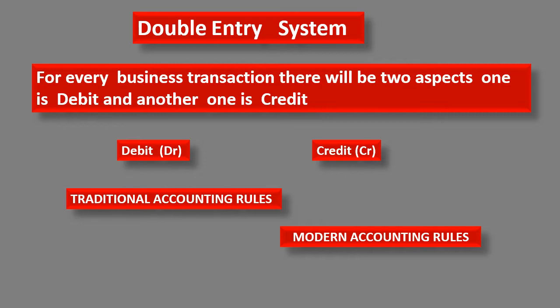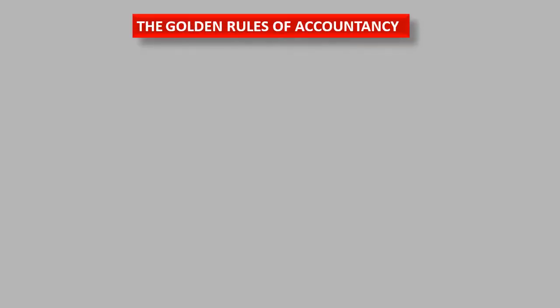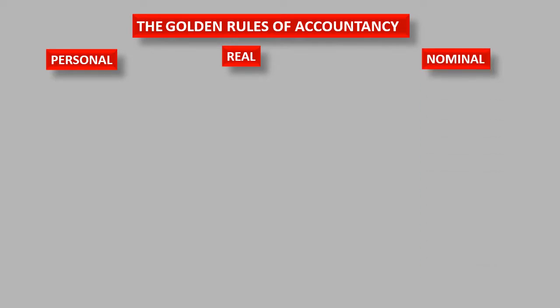So for every business transaction, there will be two aspects. One is debit aspect, another one is credit aspect. Now we are going to discuss the traditional accounting rules. Golden rules of accounting: personal, real, nominal.